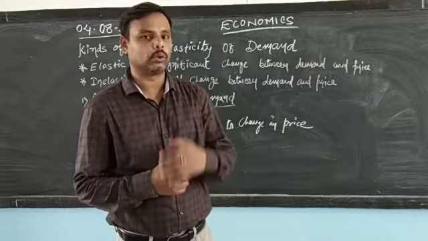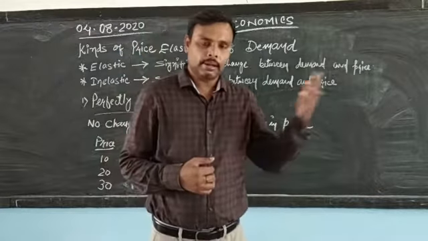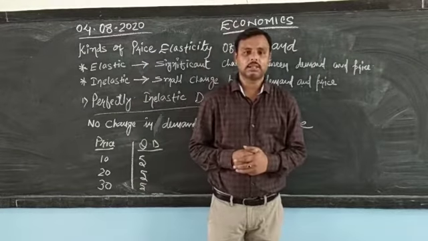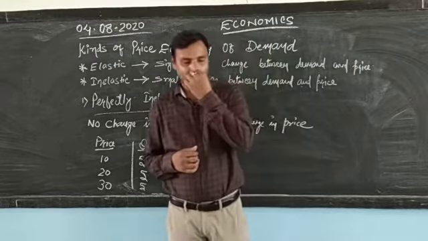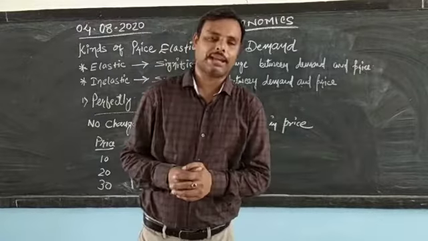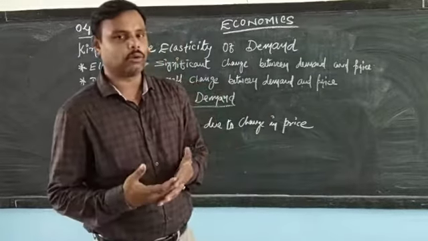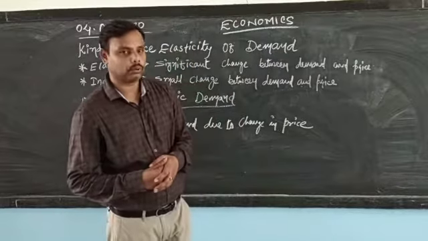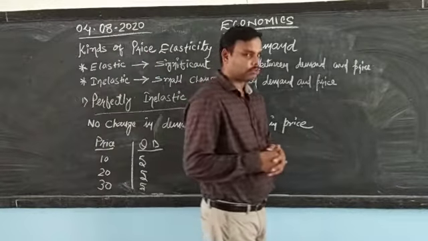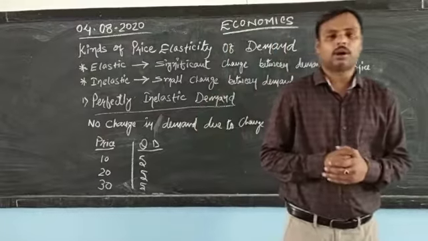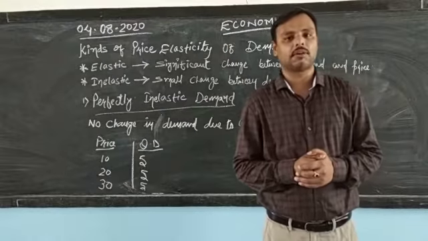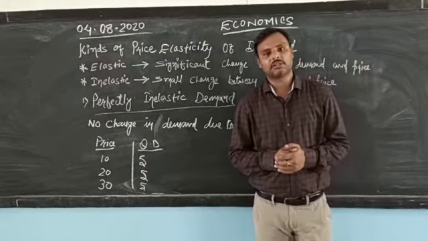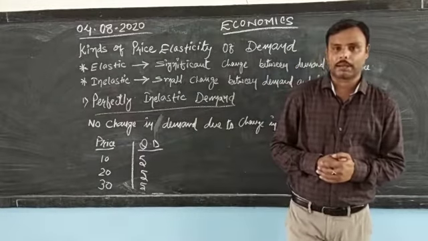That is, we are trying to know the response or the degree of change in quantity demanded due to change in price. What is the actual difference? Whenever the price changes, with what ratio, with what percentage does the demand change? That is what we are trying to do. So for that we will come across the degrees or the kinds of price elasticity of demand. There are 5 degrees or 5 kinds of price elasticity of demand. We will see one by one.